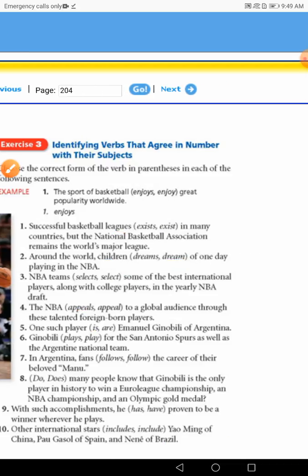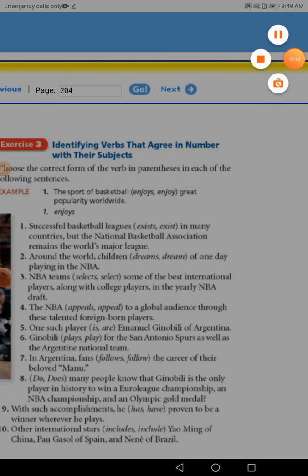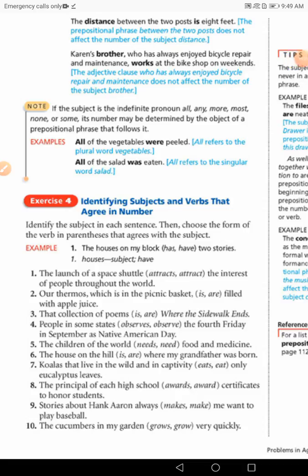Now let's move to another exercise, but focusing on, yes, as you mentioned, okay, now on the troublesome problems. Yes, guys, okay, identify subject and verb that agree in number. Here, guys, we refer that the more space between the subject and the verb, the more problems we may have. So take into consideration that the phrases that come between the subject and the verb shouldn't confuse us about this agreement. The agreement is between the subject and the verb, not between the object of preposition, okay, and the verb.